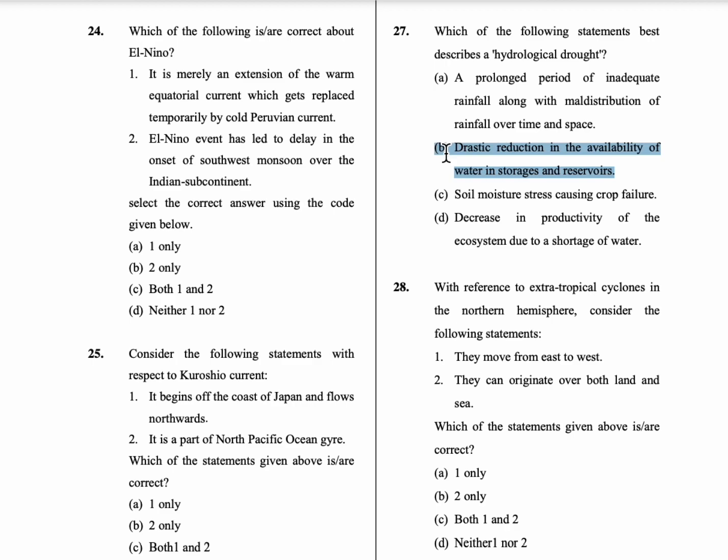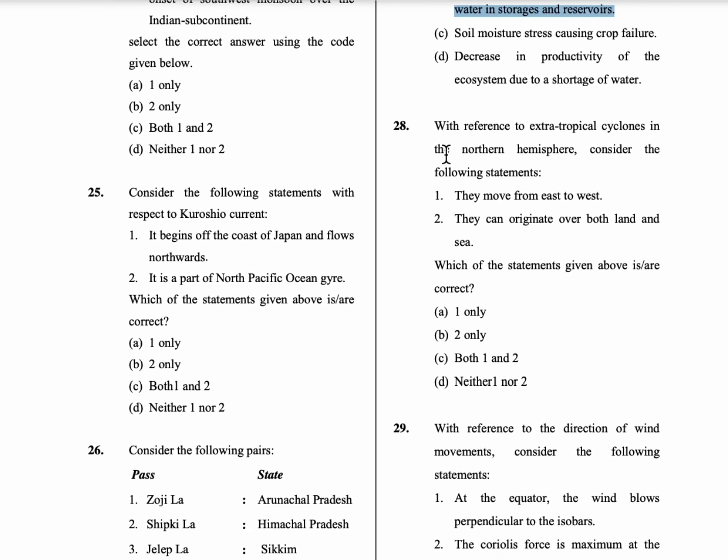So option B is the correct answer. 28th question, with reference to extratropical cyclones. Now what is this extratropical cyclones? So generally these extratropical means which occurs beyond the tropical zone. So it occurs generally in the mid-latitude region.